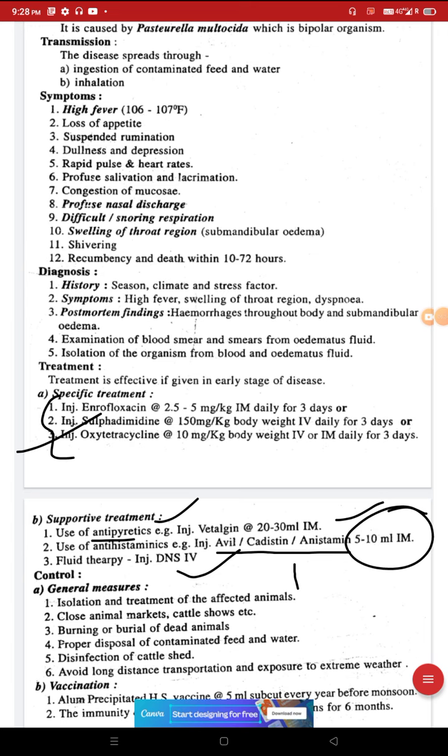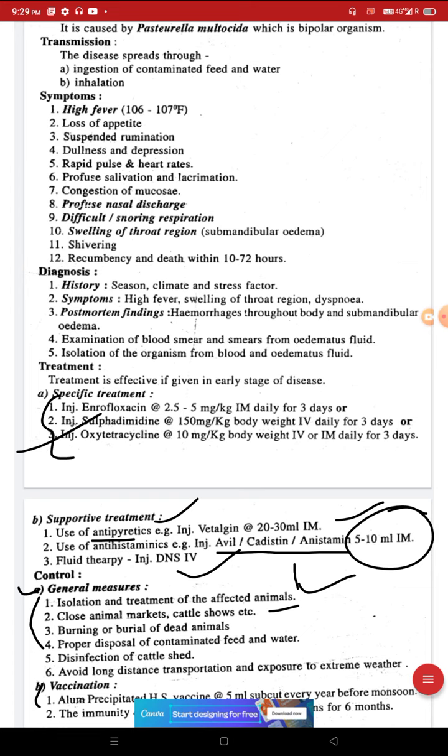Next come to general measures, that is the control. In control we can take the general measures and vaccination. General measures: isolation and treatment of the affected animals, close animal markets, cattle shows, etc. Burning or burial of dead animals. First we have to isolate the affected animal and treat it. Close animal markets and cattle shows, we have to avoid that.